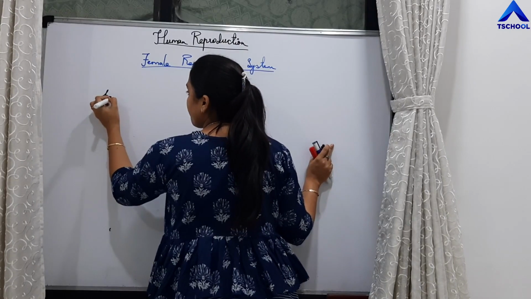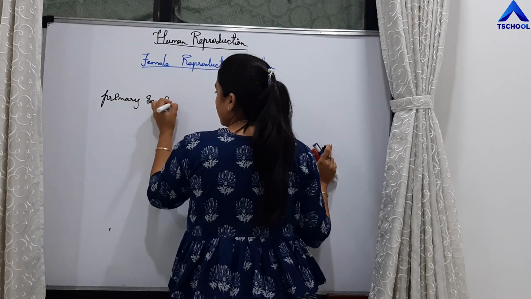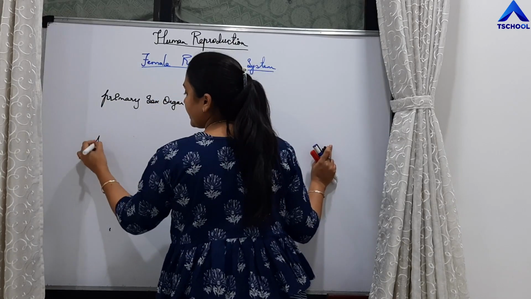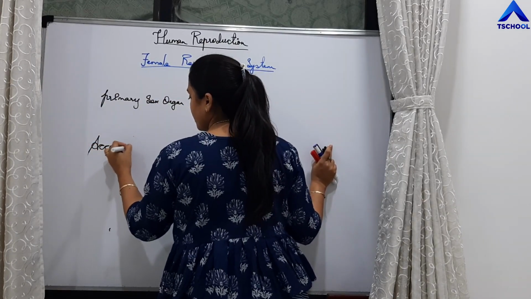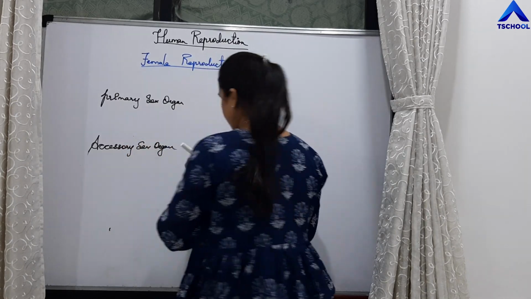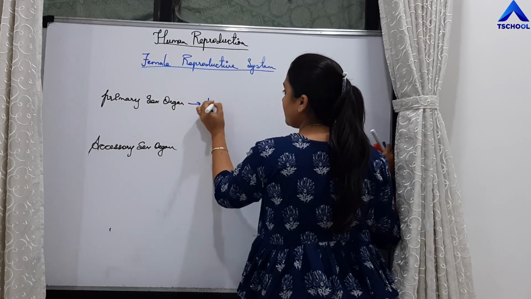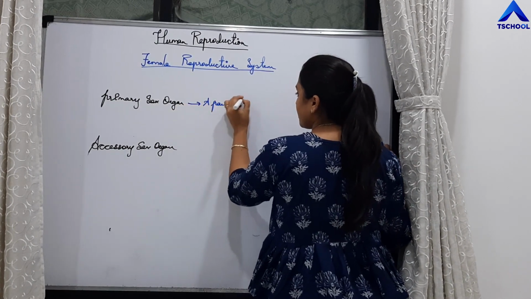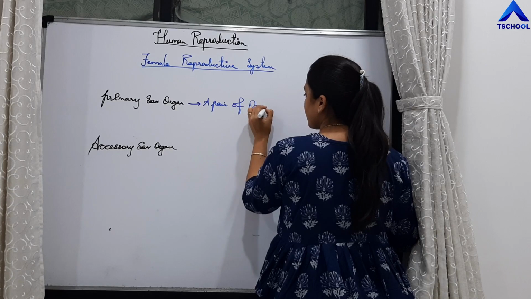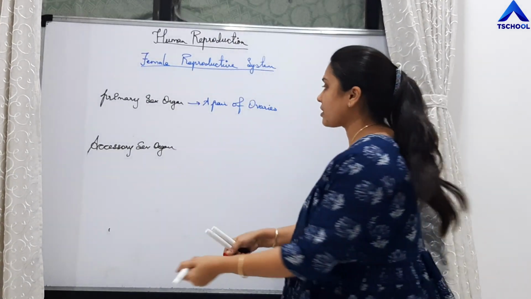So it consists of primary sex organ and accessory sex organs. The primary sex organ consists of a pair of ovaries. Why are those considered as primary sex organs?